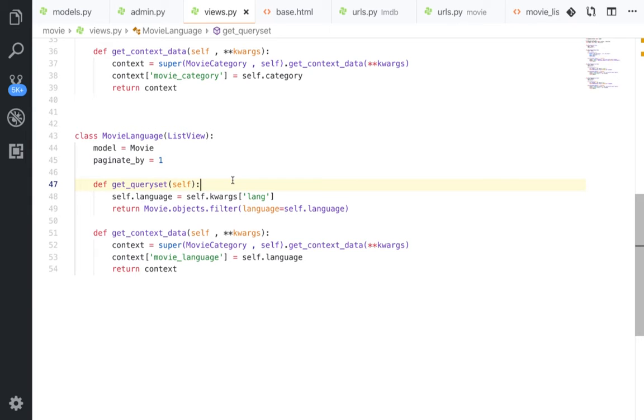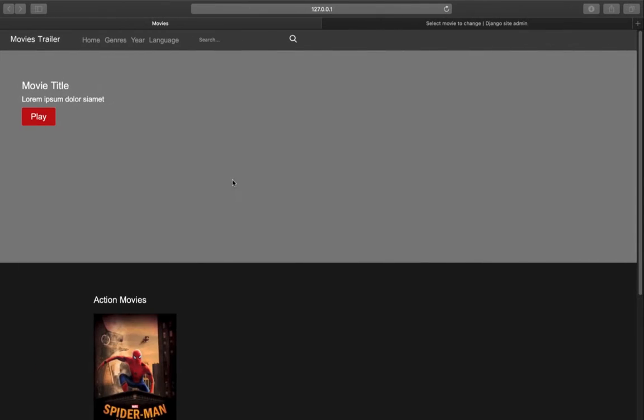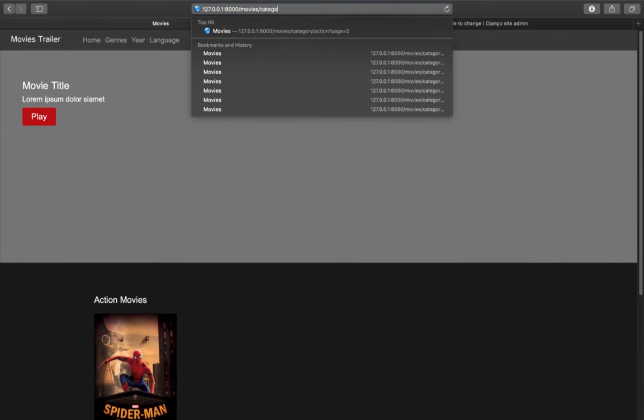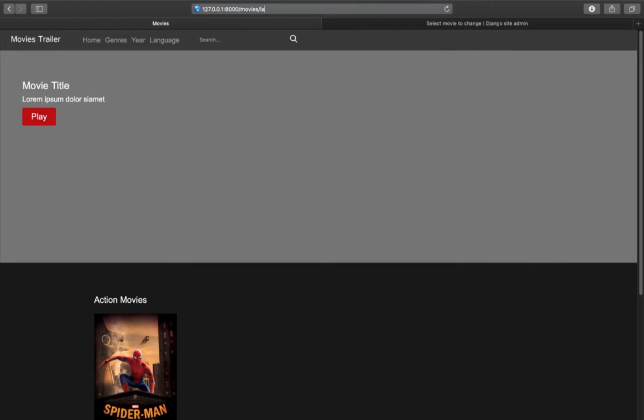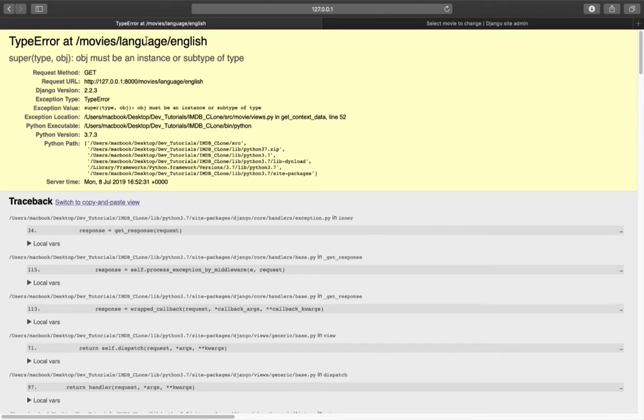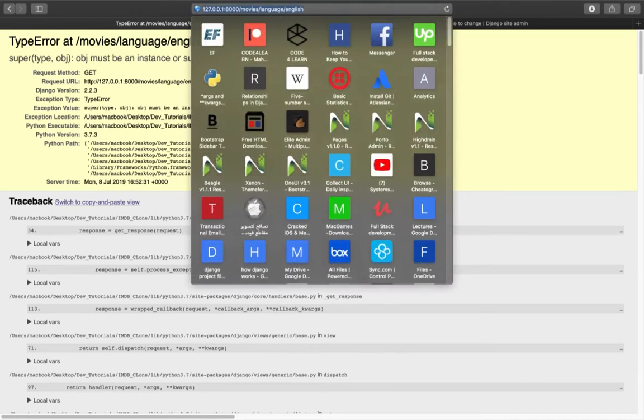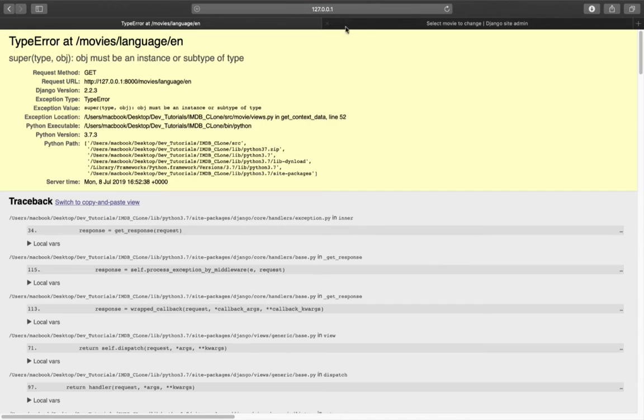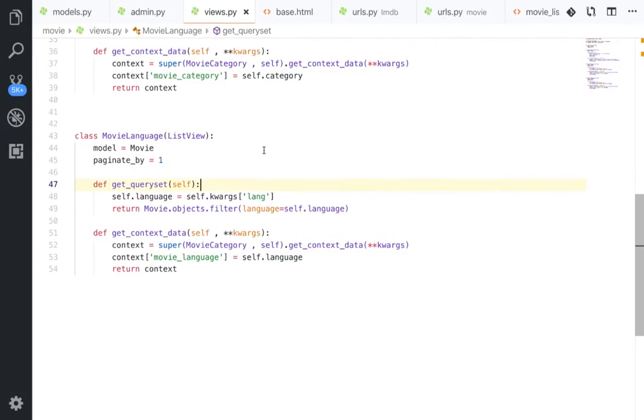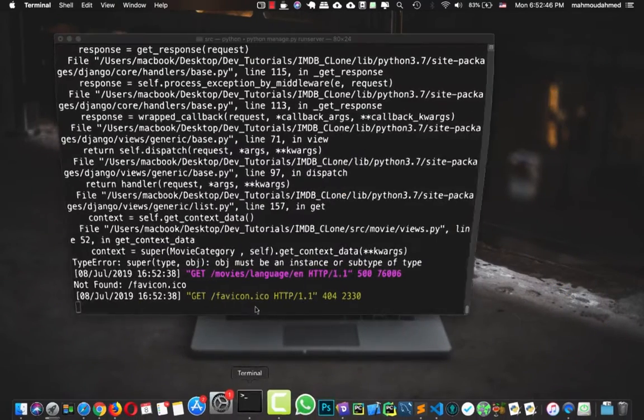So let's refresh our site, and let's add language equal to, so let's say the language slash English. We've got an error. Object must be an instance or subtype of type. So we've got the same error. So let's review our code actually. Well, let's take a look at the console.